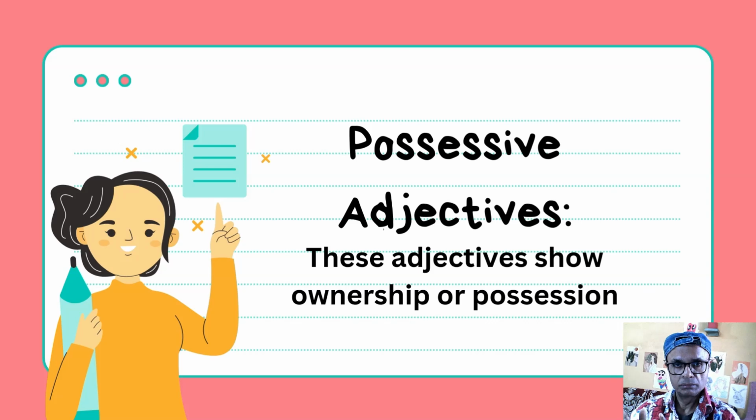Now, the degrees of comparison are another characteristic of adjectives. In the positive degree, the book is good, we say it describes a quality without comparison. If I say the book is better than the book that I read last night, then we compare two books and one is better than the other. And if I say this is the best book I have ever read, I have read many books, but this is the best, that means it is the quality among more than two things.